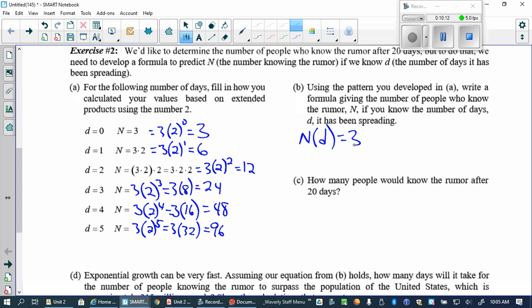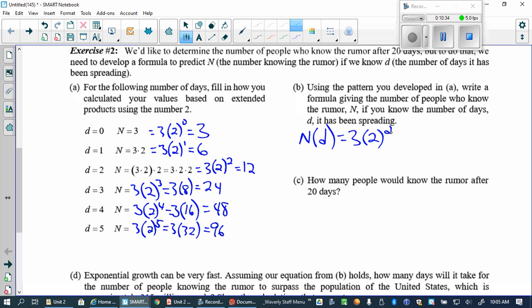And what happened to that number of people that knew? Got doubled how many times? Whatever the number of days is. 3 times 2 to the power of whatever the number of days is. Okay? All right.